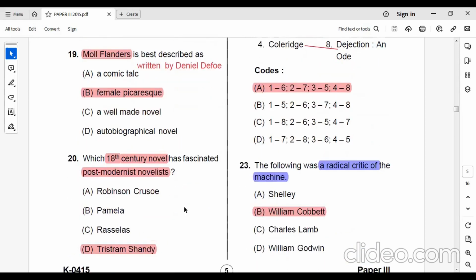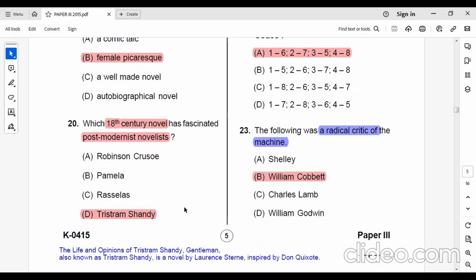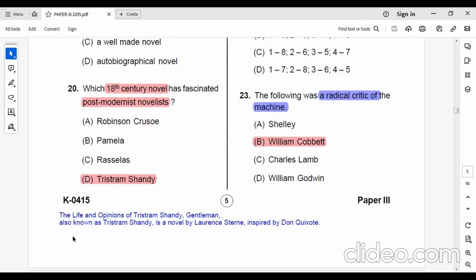Which 18th century novel has fascinated postmodernist novelists? That is Tristram Shandy. The full name is The Life and Opinions of Tristram Shandy, Gentleman. It's a novel by Laurence Sterne, inspired by Don Quixote.